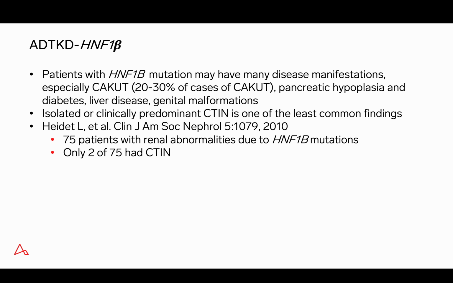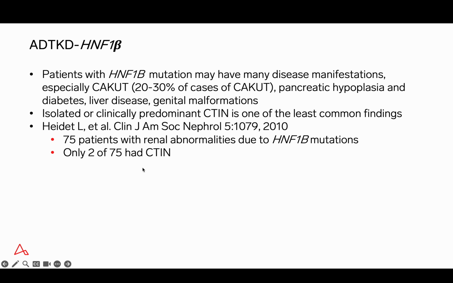Hepatocyte nuclear factor 1 beta causes many types of renal disease. They account for 20 to 30% of cases of KCUT and also cause pancreatic hypoplasia with development of diabetes, liver disease, and can cause genital malformations. So multiple malformations may occur as a result of this mutation, and they may occur in combination. That said, isolated or clinically predominant chronic tubular interstitial nephritis is one of the least common presentations with this mutation.